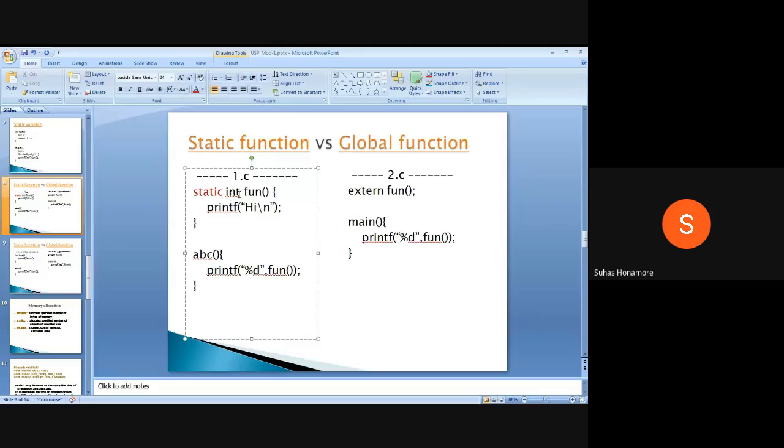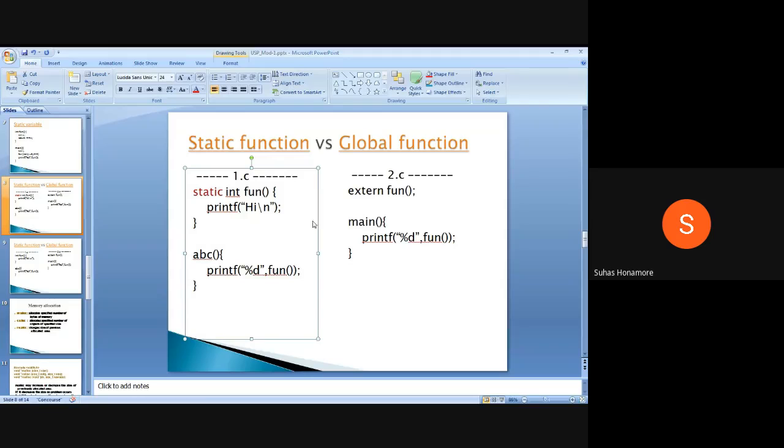We can't see it in the 2.c file. We are restricting the area of this function to the file where it's defined. It's not visible outside 1.c.